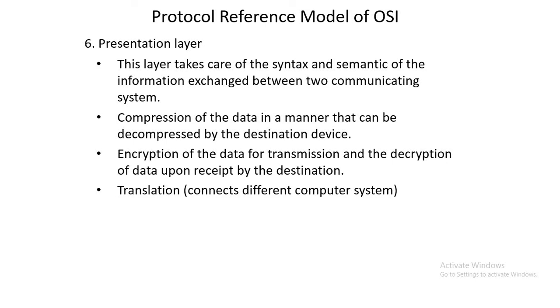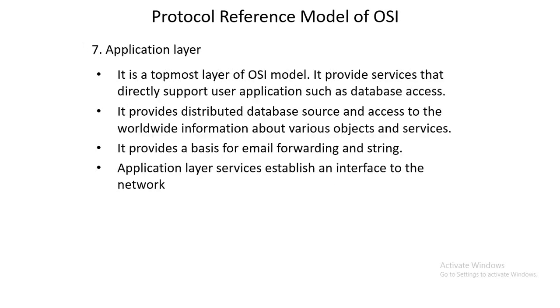Another thing is translation, which means converting data from one form to another form. This type of translation is carried out by the presentation layer, because whenever we are sending data, we have to follow rules and guidelines. Somewhere there is a requirement for translation of data due to particular formats or due to some rules of computer networks. So these are the responsibility of the presentation layer.